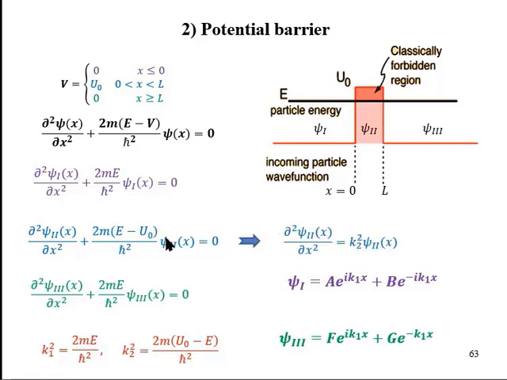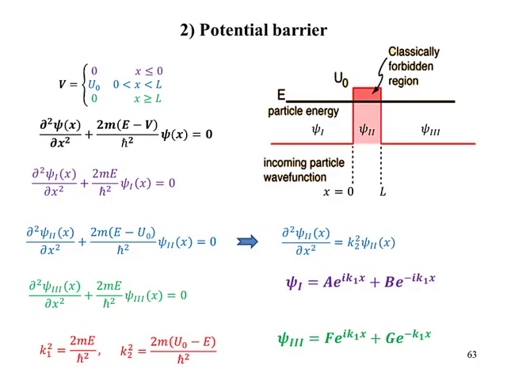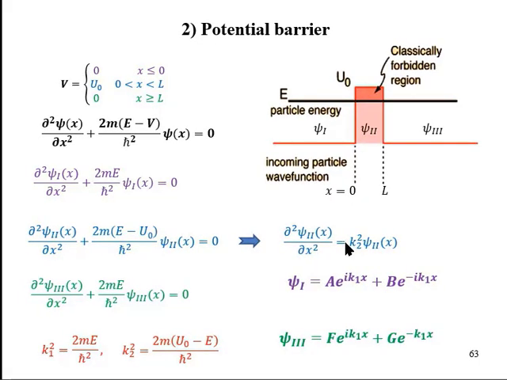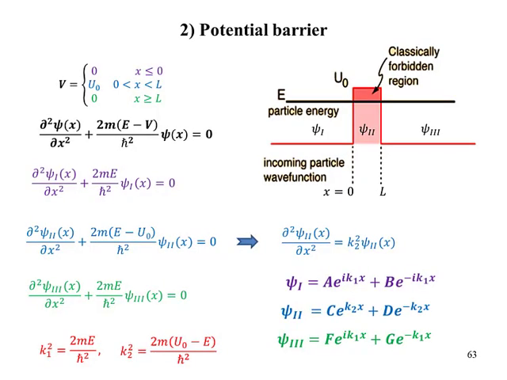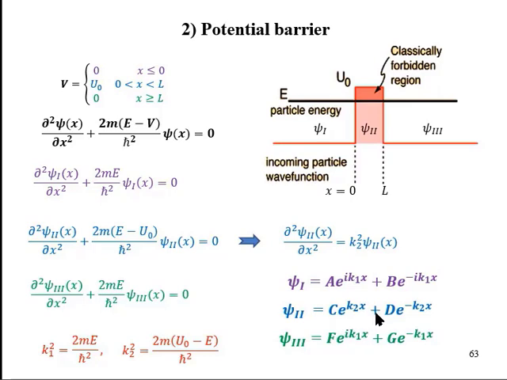The second equation can be written as this, and so the solution of the second equation cannot be written as a combination of any wave equation. So psi 2 is a coefficient times exponential k2x plus another coefficient times exponential minus k2x. Here there is no iota, meaning there is no wave in psi 2.